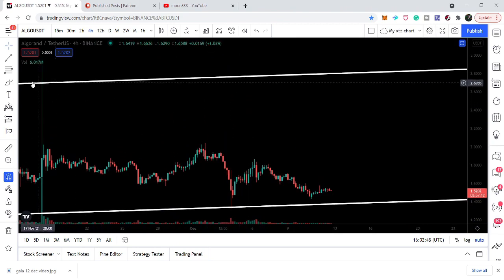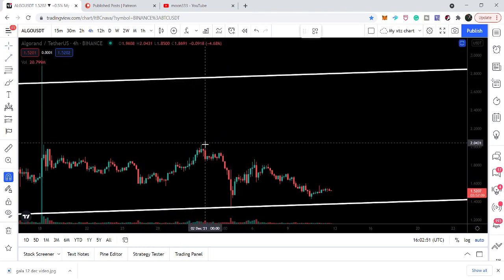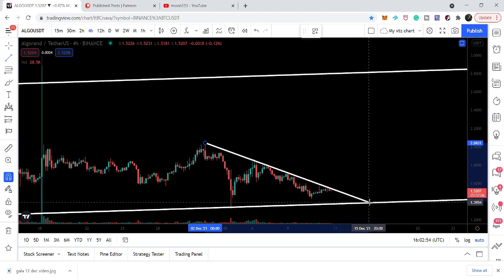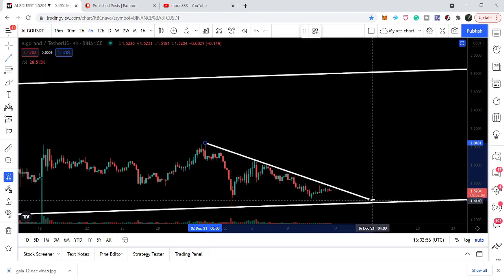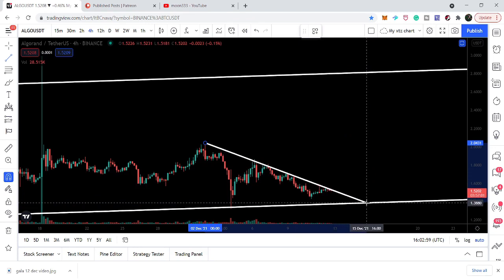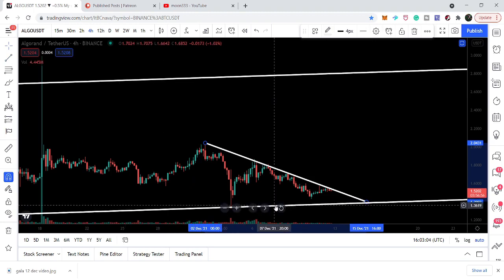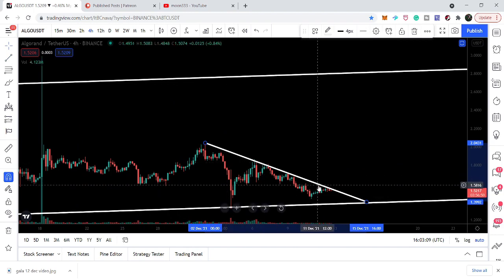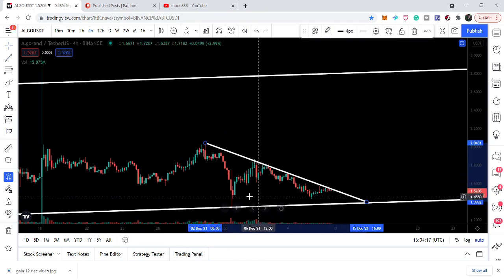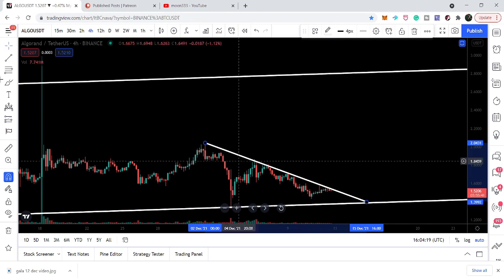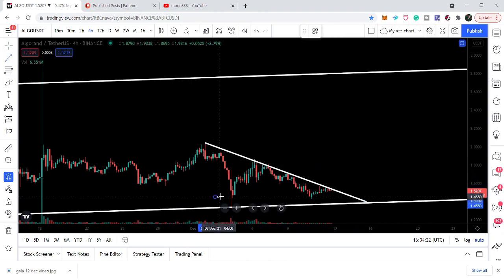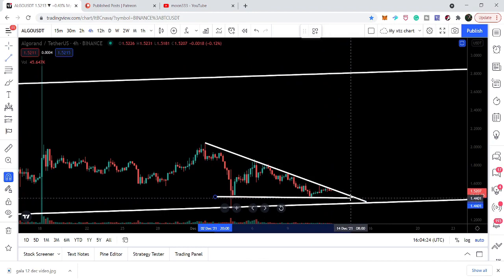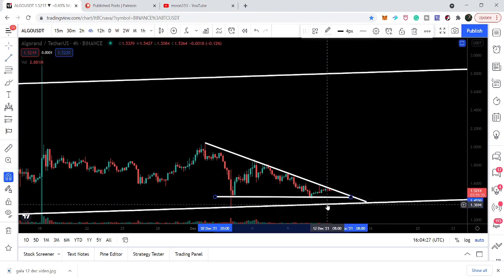This is the 4-hourly time frame, and here we can see that we have this resistance. And if I connect all these candlesticks, then recently the price line has reached the resistance of this triangle again. So this is the support we have. There's a very big support of this channel, and here we have the resistance of the triangle, and here we have also another support above the support of the channel. Therefore it is possible that if the price line is rejected by this resistance, then it will test this support rather than testing this support of the big channel.